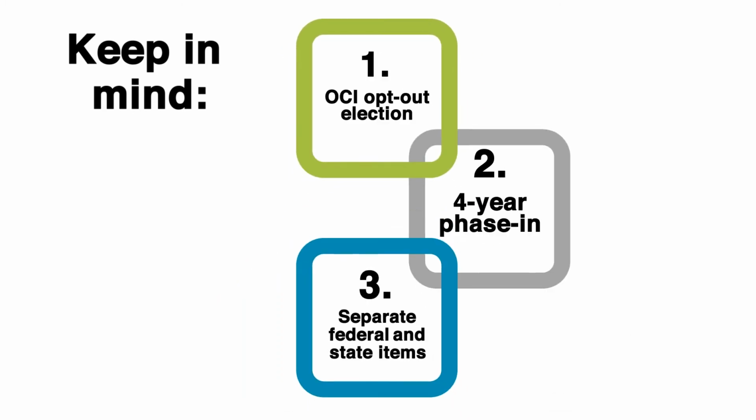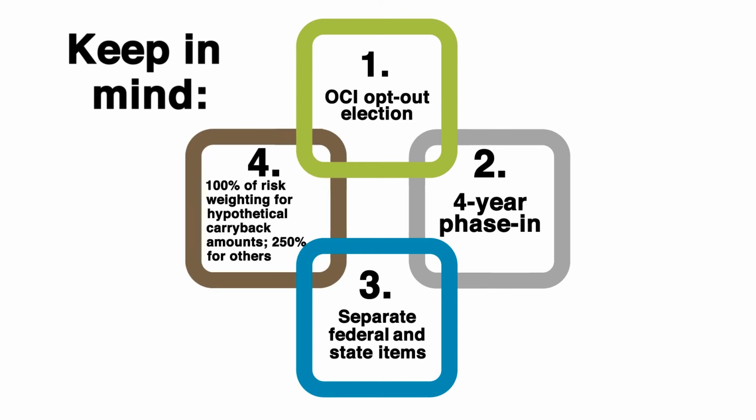Third, when calculating your taxes recoverable under a hypothetical carryback, you are no longer allowed to offset federal items with state items. They must be kept separate. Finally, some allowable DTAs are subject to a 100% risk weighting, while others are subject to a 250% risk weighting.